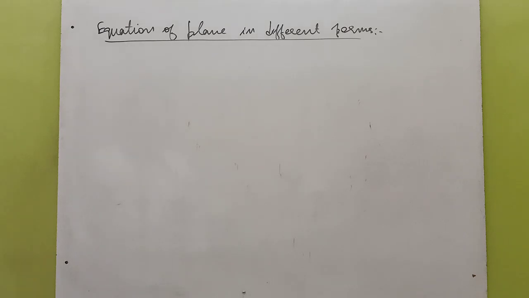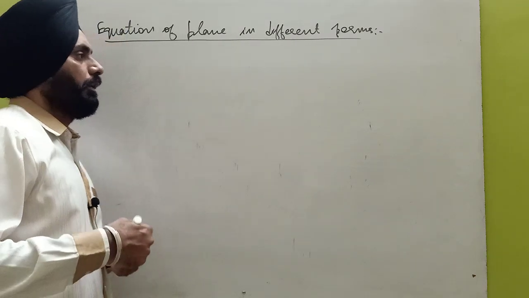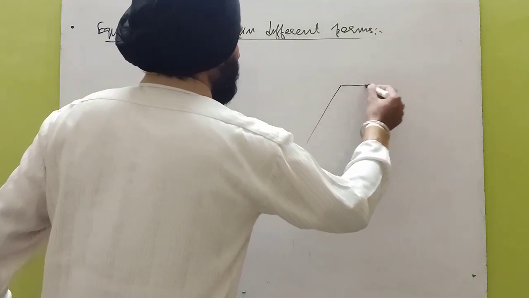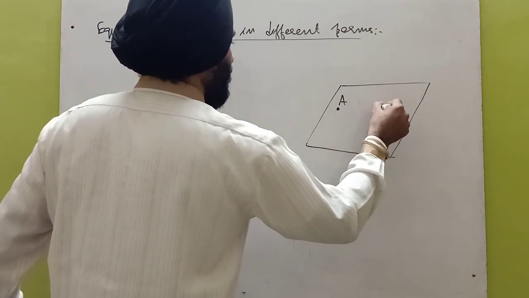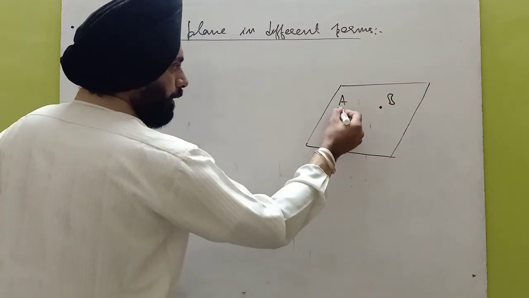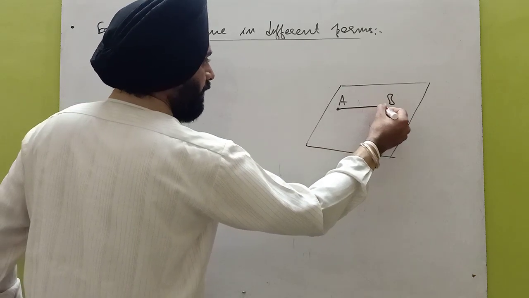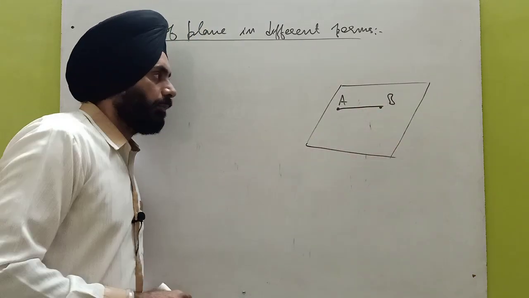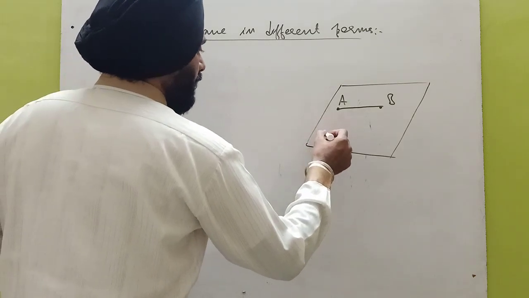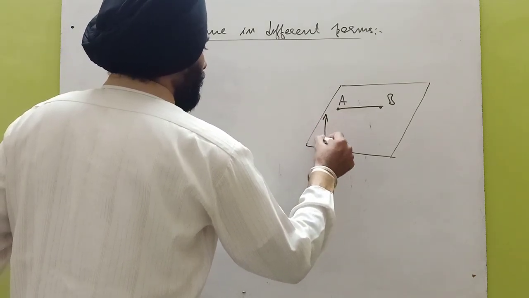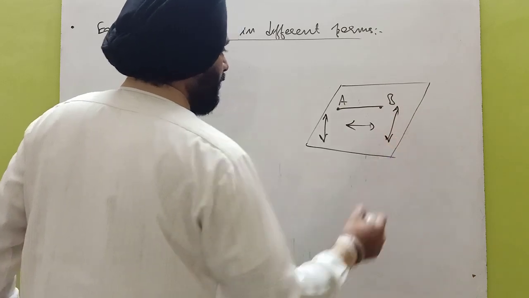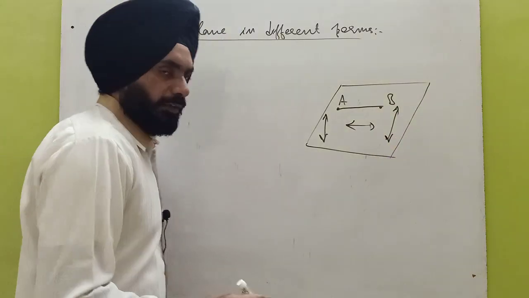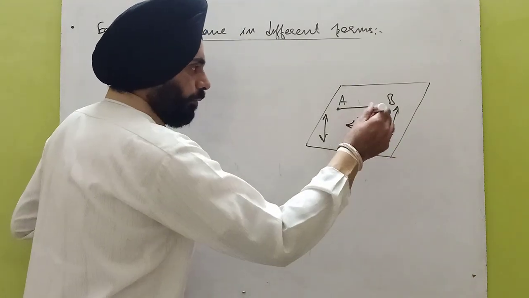Now our first topic is equation of plane in different forms. For that, consider this is a plane, and suppose that there are 2 points on the plane. Let us take A and B. If we join these 2 points, then this line AB will completely lie in the plane. Similarly, there are many lines which lie in the plane, infinite lines.